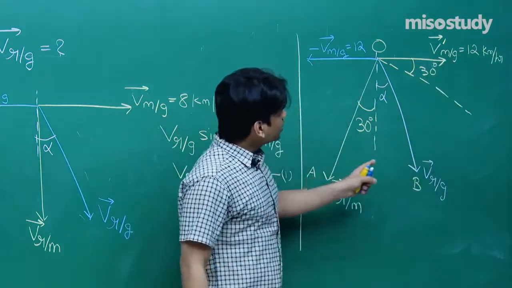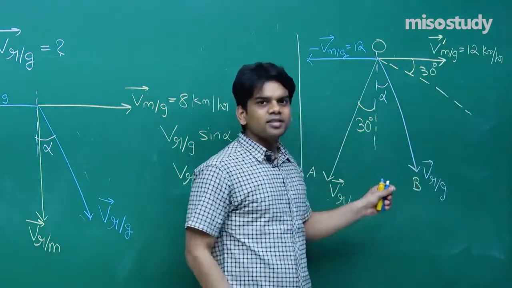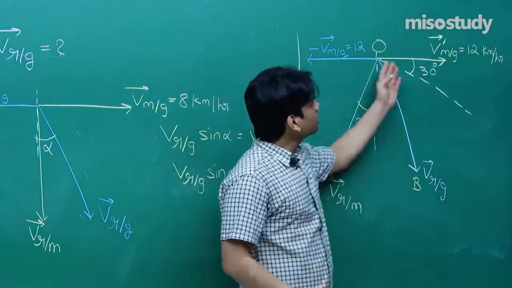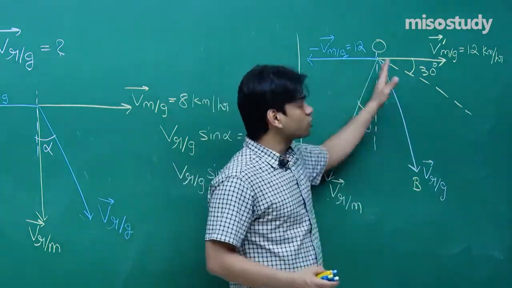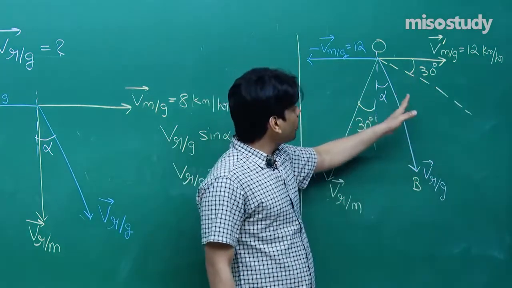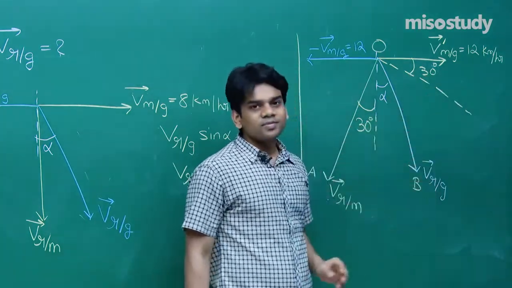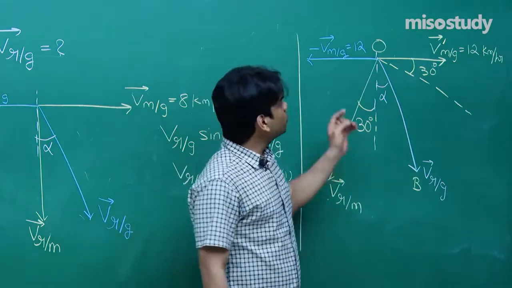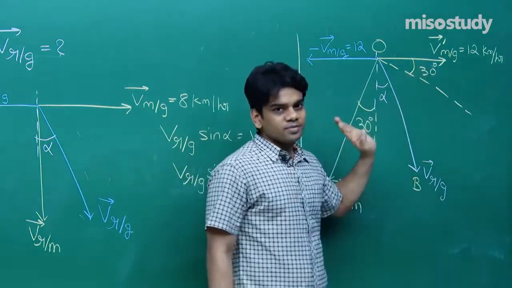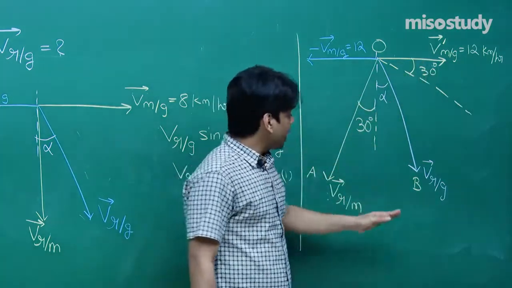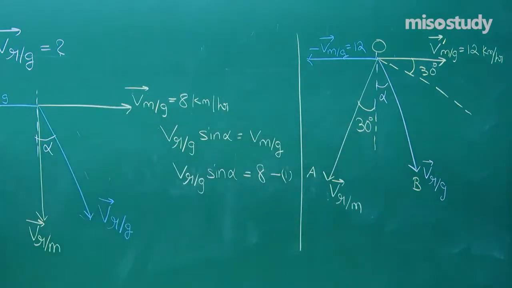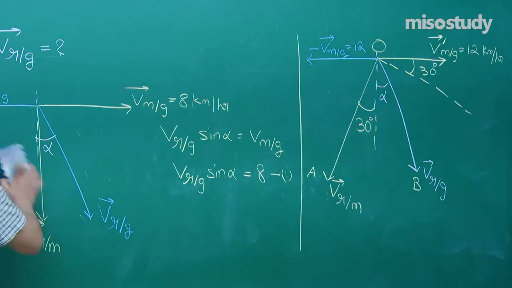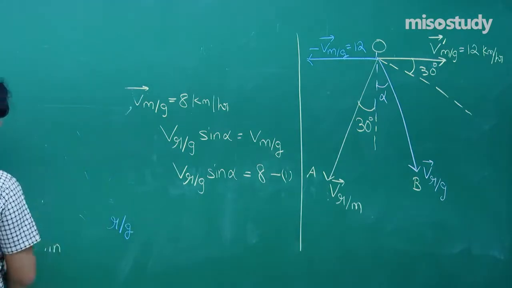The resultant has got no component along this line, so the component of this vector along this line should be equal to the component of this vector along this line. So I'm going to write that equation. Take note till here, I will start writing the equation at the other end. Now I hope that you would have understood what we have to do in the next part.